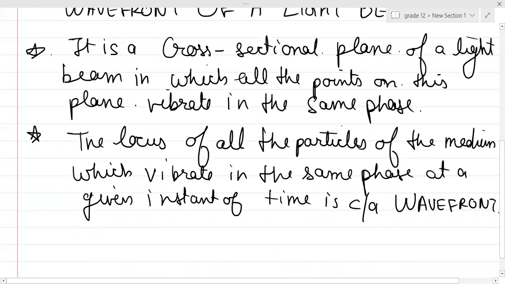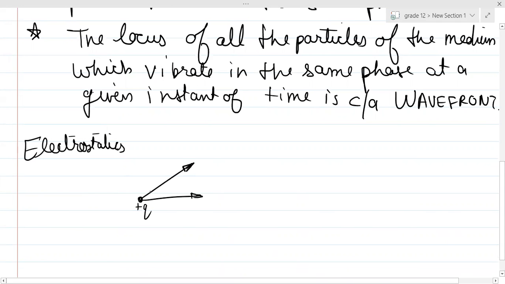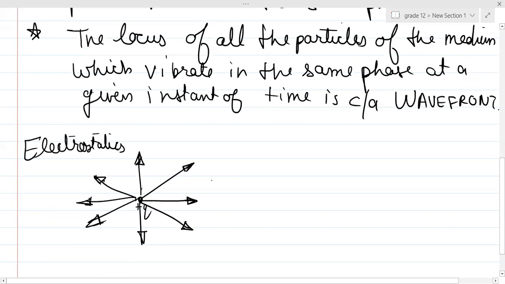So for example, do you remember in electrostatics, if there was a point charge over here, let's say a positive charge? You basically drew the lines like this, right? Since this was a point charge, you had lines like this. These were your electric field lines.